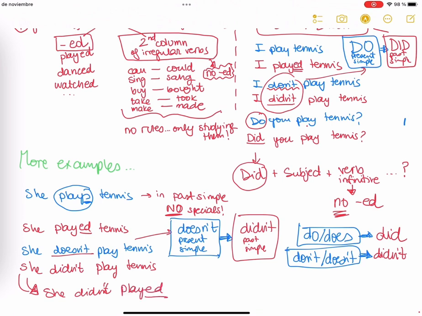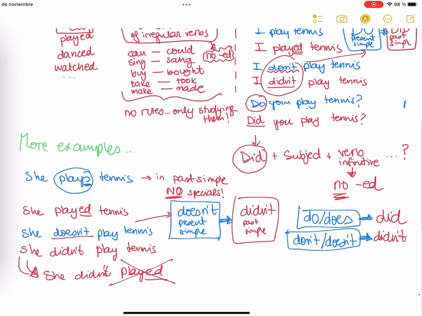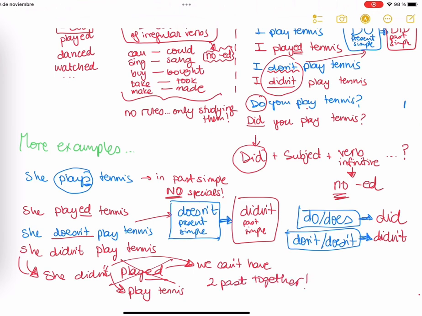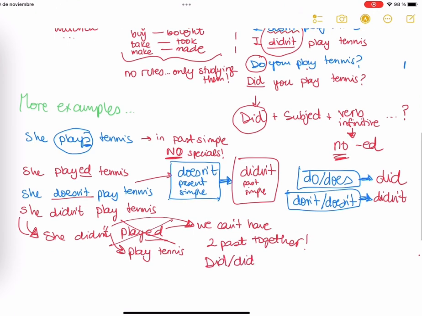Can it be she didn't played tennis? No, because we cannot have two pasts together, okay? As didn't is already in the past, we cannot have didn't and played. No, two pasts together, okay? Remember that.